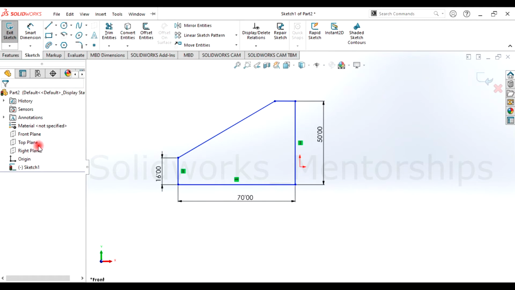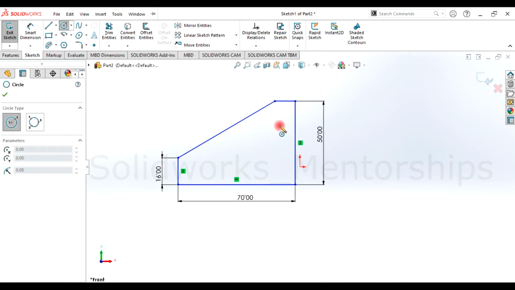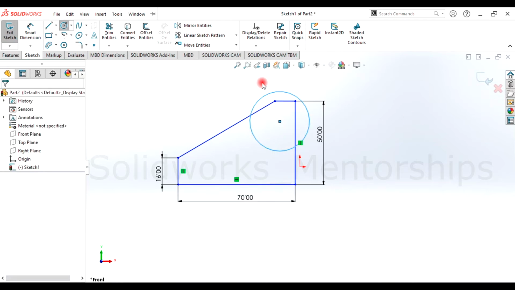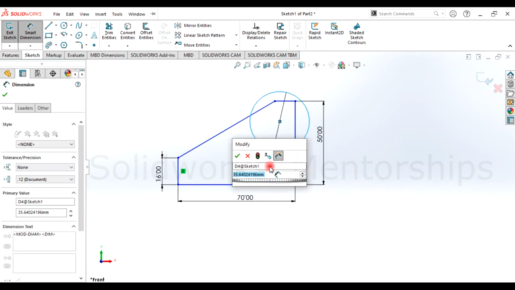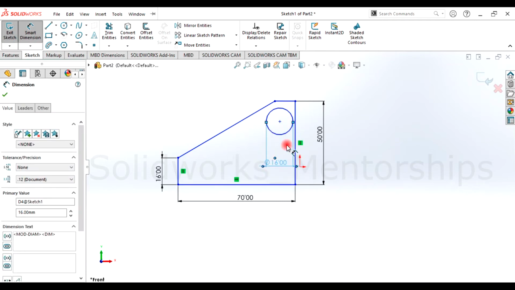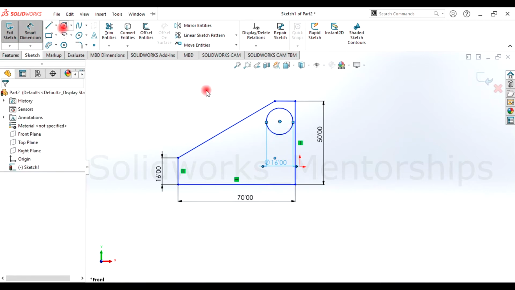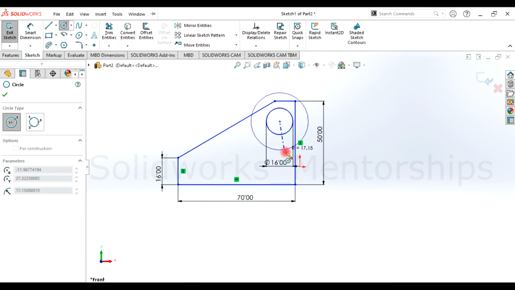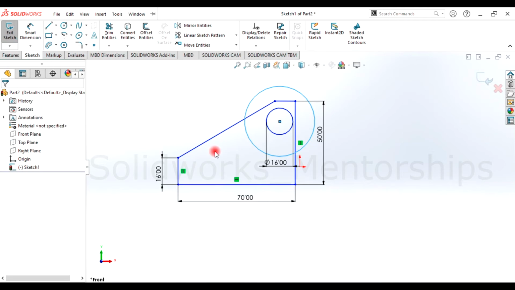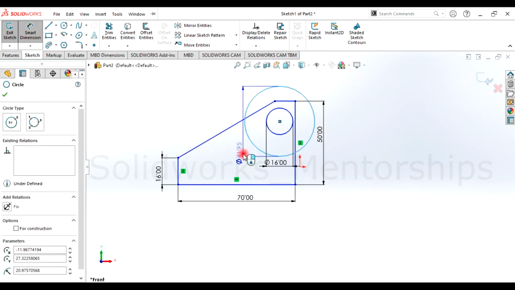Okay, here we go. So right now I need a circle here. Now make a circle. See, actually the circle now is in space. It doesn't have any relation with anything. So I'm gonna link this circle and give it a 16 millimeter diameter, very small. And I'm gonna make another big circle. I have to create the circle here first. Do like this. For this one, I'm gonna give 28, small dimension. I give 28.